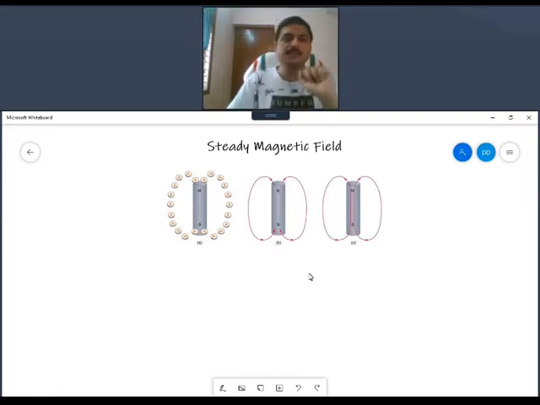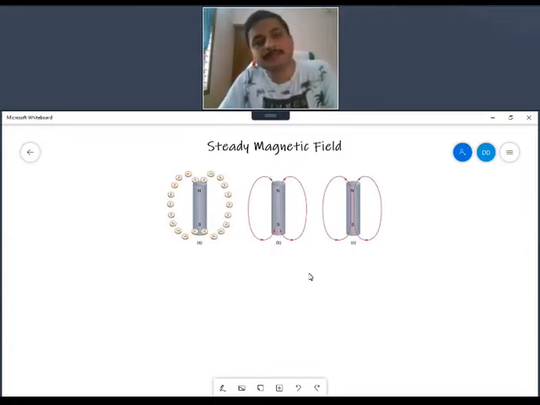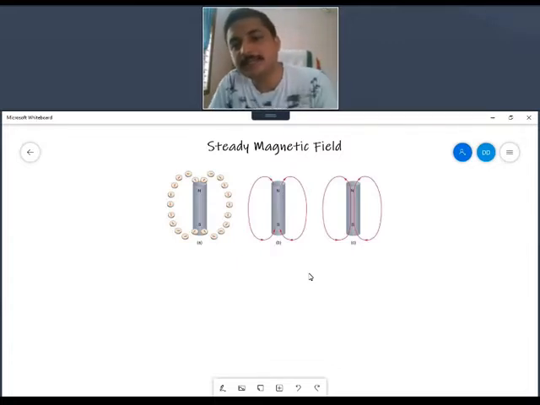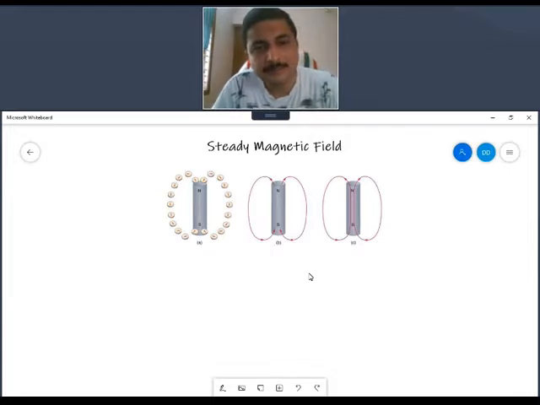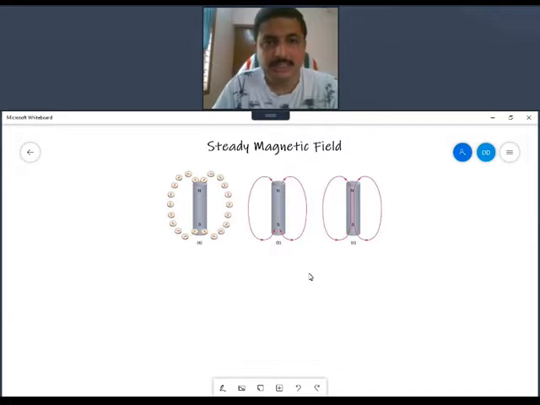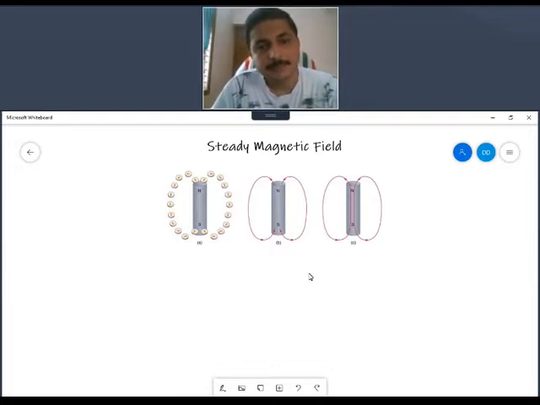Now let us concentrate on the figure which you have on your screen. A steady magnetic field, what does it generate? That is a north pole, south pole magnet. Look at the first figure, figure A. You can see so many small arrows starting from the north pole, following some path and entering the south pole, right?